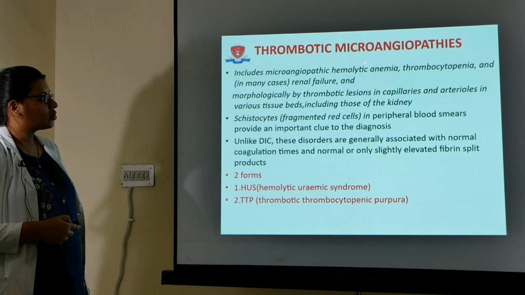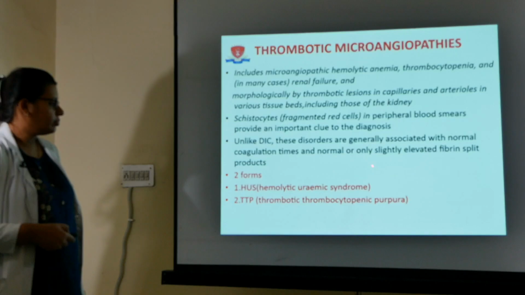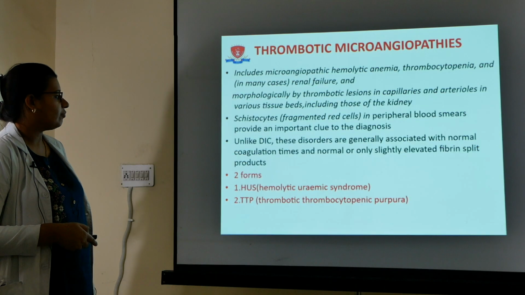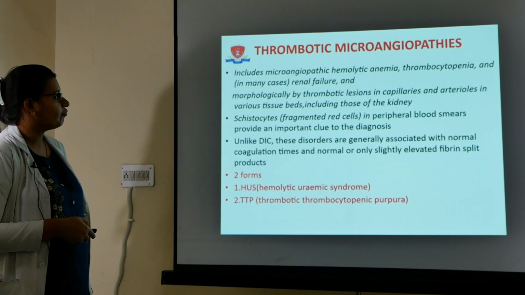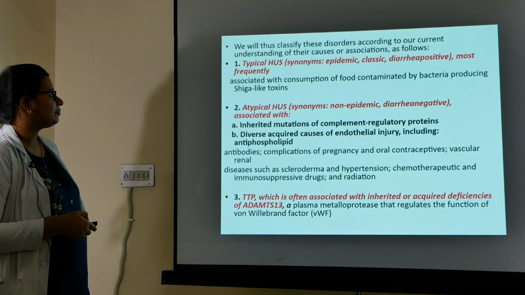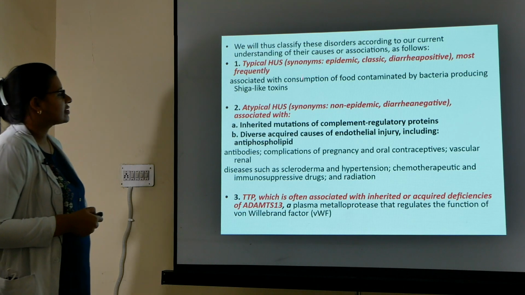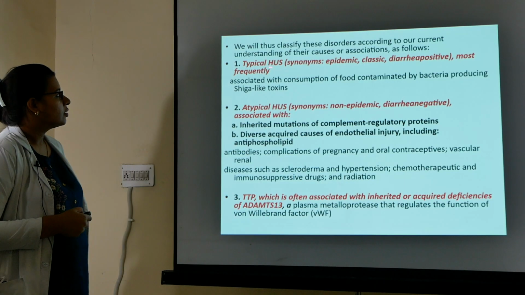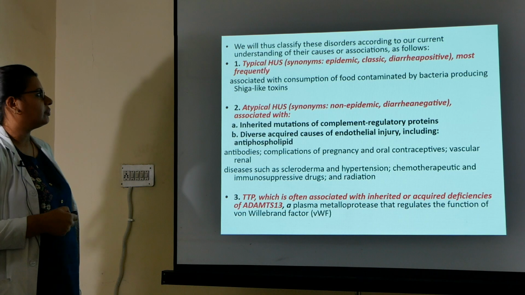There are two forms of thrombotic microangiopathy. First is hemolytic uremic syndrome, second is thrombotic thrombocytopenic purpura, TTP. So these are the two forms of thrombotic microangiopathy which we will read on in the next slides. So we'll again classify the hemolytic uremic syndrome into two types. Okay? The hemolytic uremic syndrome is of two types. First is the typical and second one is atypical.